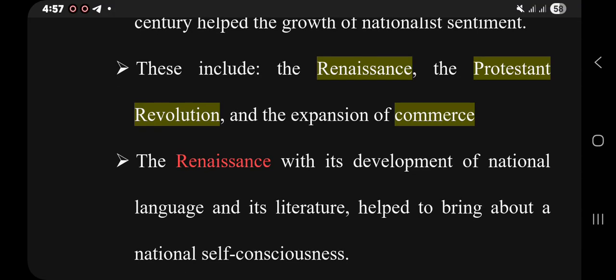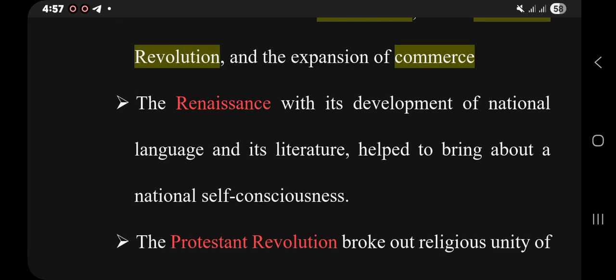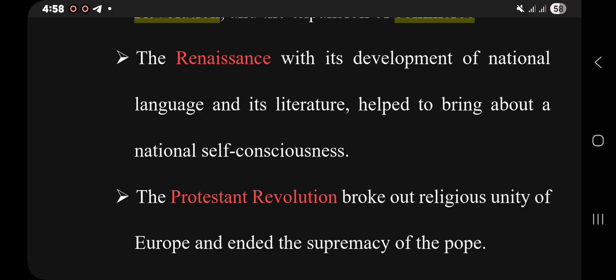commerce. The Renaissance, with its development of national language and literature, helped to bring about national self-consciousness. Dear students, if you remember this development, the Renaissance, from grade 9, it is about the intellectual movement that occurred in the 14th century in Italy. One of the essences of the Renaissance is using vernacular or national language, which helped the development of national sentiment.